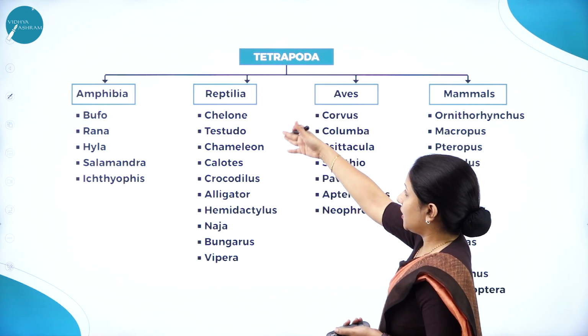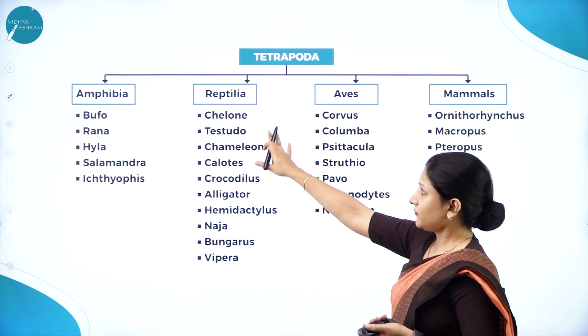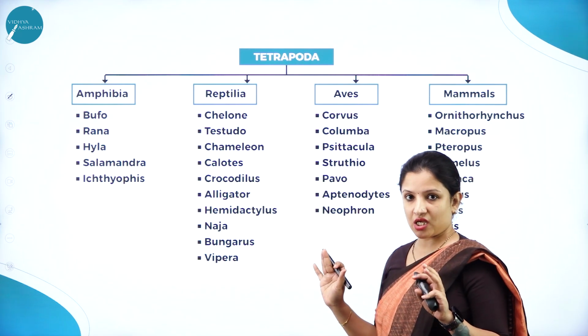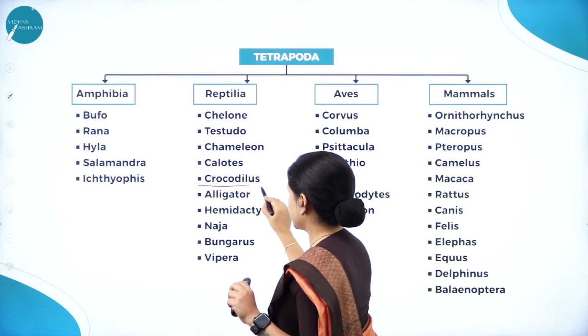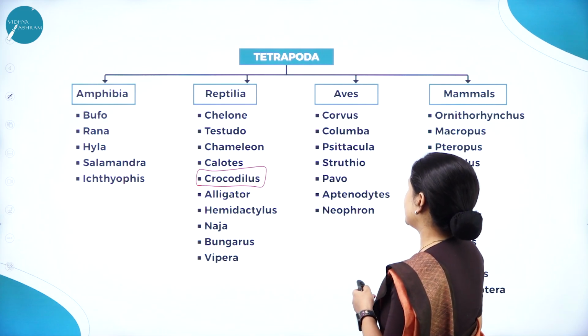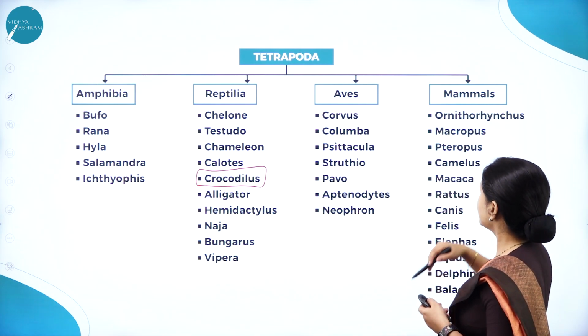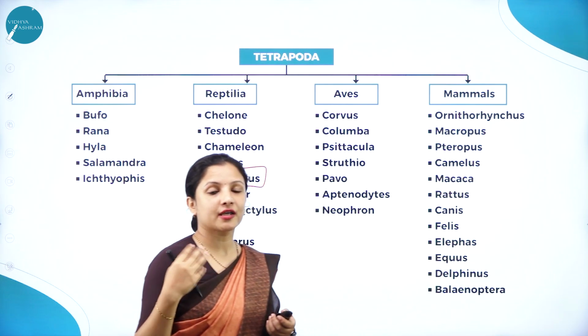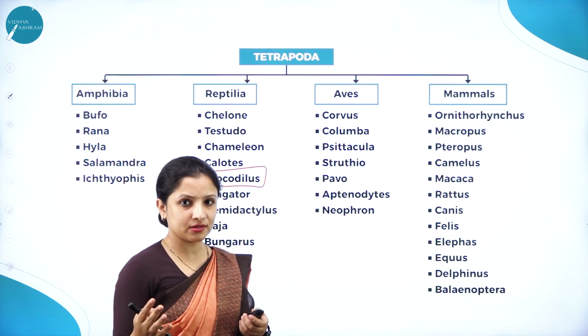And next, Reptilia. Under Reptilia, one of the peculiar features is all the reptiles have a 3-chambered heart. Only crocodile, that is Crocodilus, has a 4-chambered heart. Next is Aves. Aves, all the birds are put under Aves. Next, mammals. Again here, all the mammals, that is those which are capable of giving birth to young ones.